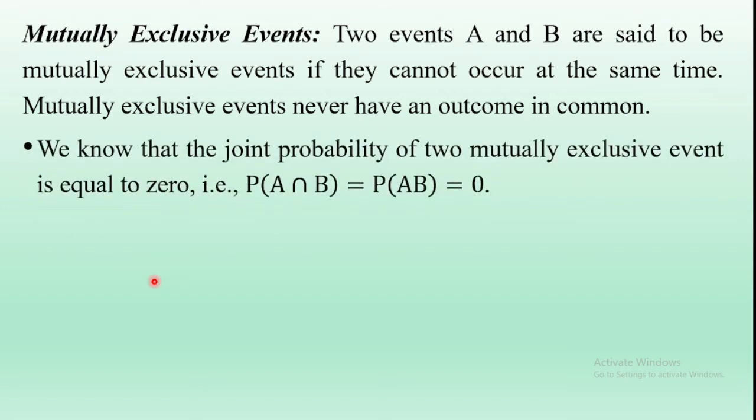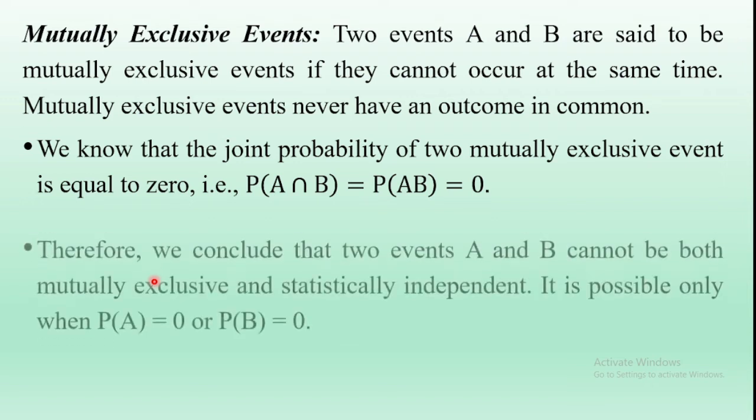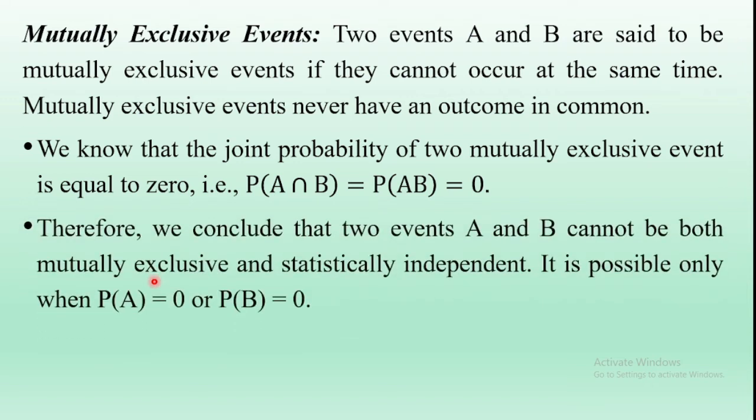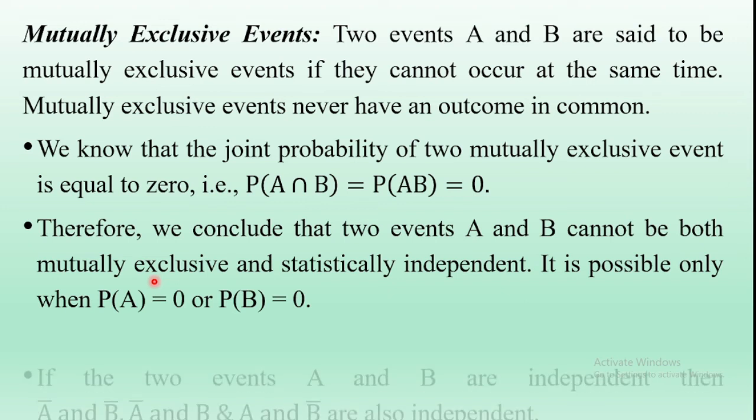So we know that using the joint probability concept, for two mutually exclusive events, probability of A intersection B, or probability of AB, is equal to 0. Therefore, we can conclude that two events A and B cannot be both mutually exclusive and statistically independent. It is possible only when probability of A is equal to 0 or probability of B is equal to 0.